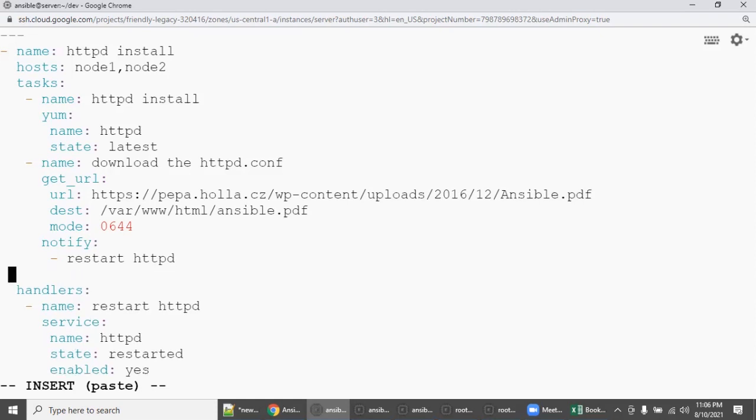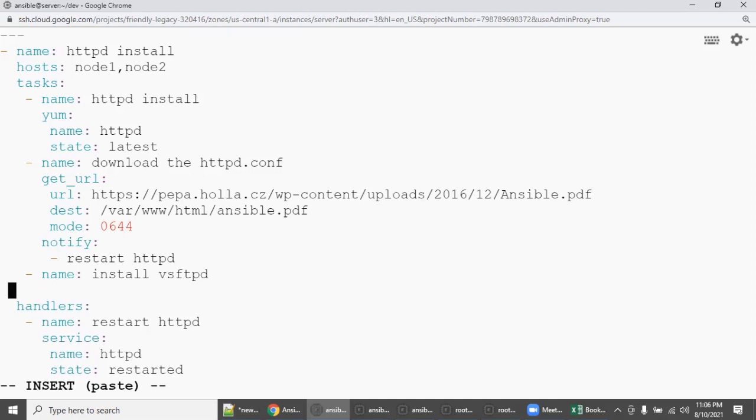So I am going to bring the cursor, exact name, install vsftpd, and then automatically I can go with the yum module. I can go with, say, name, right? So what is the package name? vsftpd. And then what I want is the latest package to be installed.